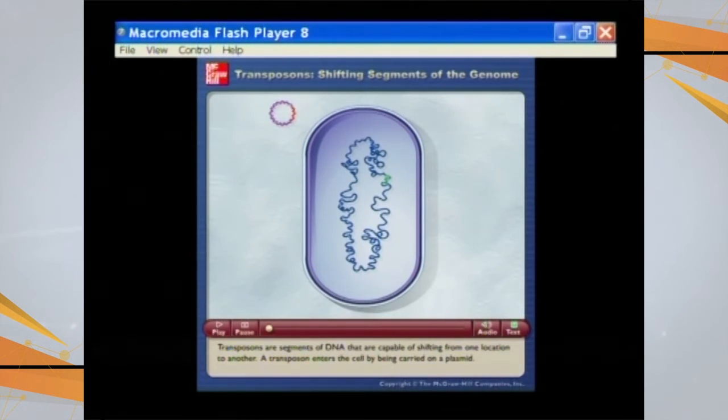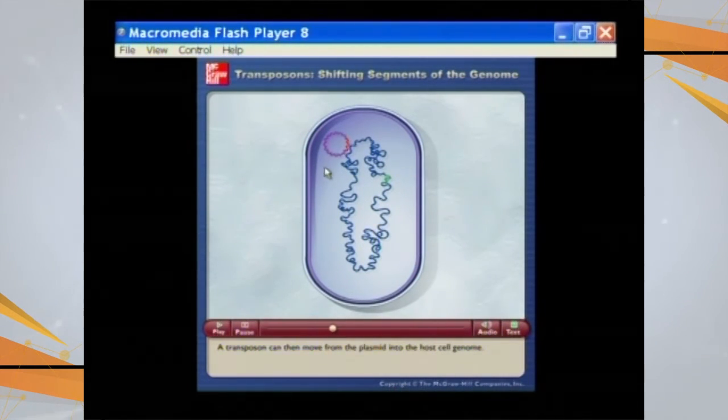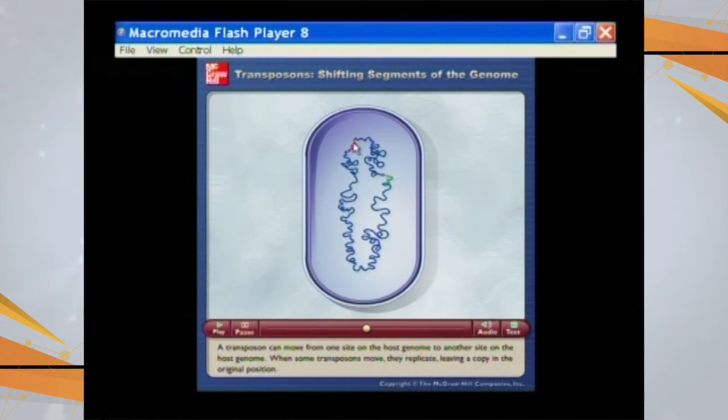Going with this animation, we can see how the actual process of transposition occurs. This is a plasmid which has this gene that can be inserted into another location. This is called a transposon, and this is the area where it can come. This plasmid is going to enter the bacterial cell, and this is the insertion of the gene at this place. Again, this is the location of the gene in this place.